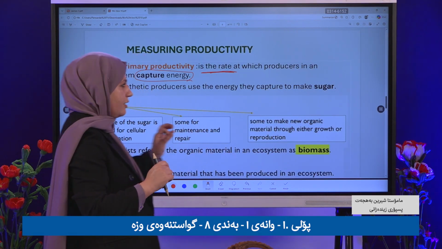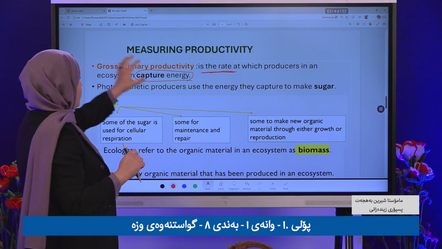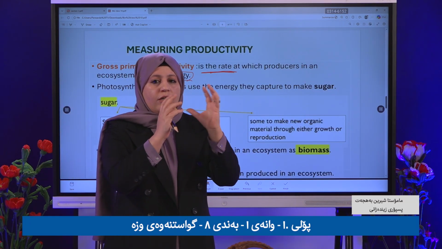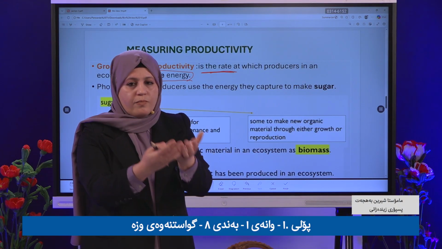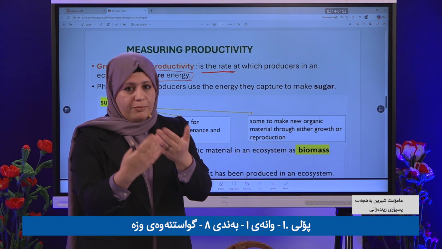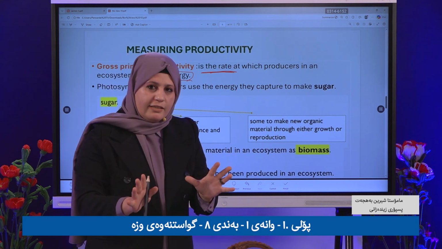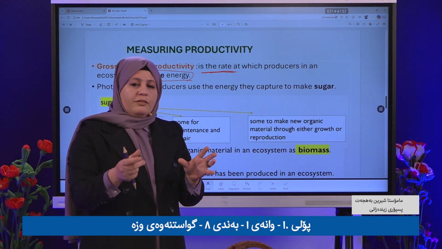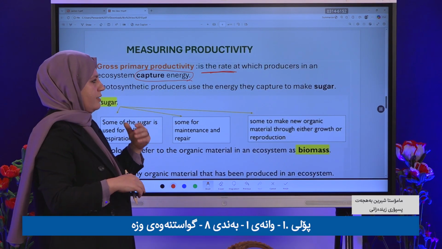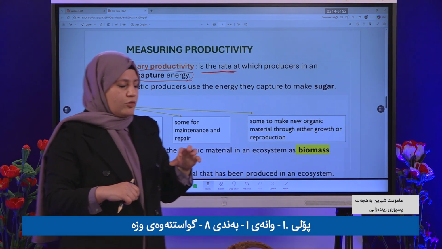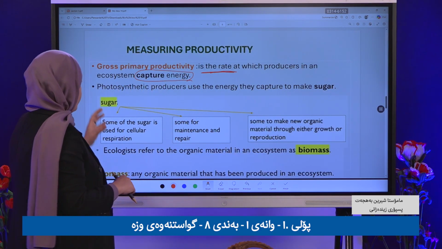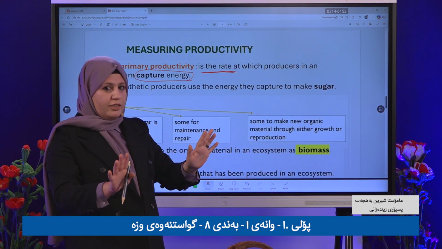The first one, what is it? Gross primary productivity, which is what? The total energy which is captured. Who captured it? Plants, by a process which is photosynthesis. Clear? Why photosynthesis? Because they have chloroplasts, and inside the chloroplast there is a pigment called chlorophyll that helps it capture what? The sunlight. Okay. Now, do you have any questions? Clear?